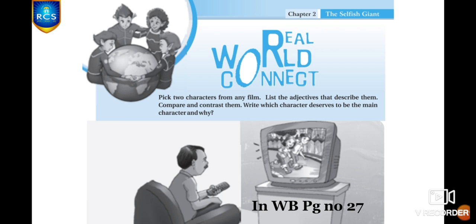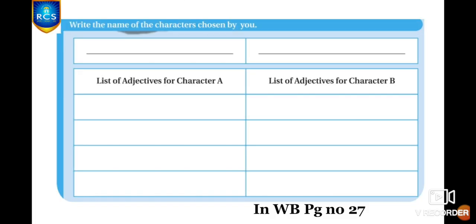After that you have to compare the differences between those 2 characters and write which character deserves to be the main character of that film and why. With proper reason you have to write. See here, children, they have given you 2 tabular columns. One is the list of adjectives for character A and the list of adjectives for character B.